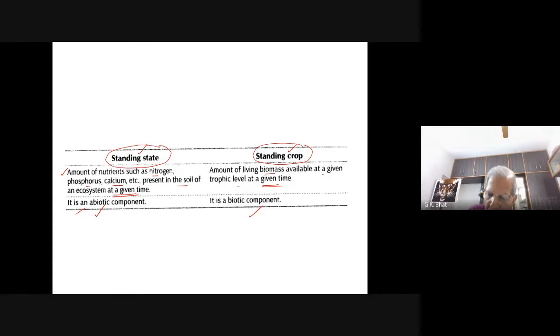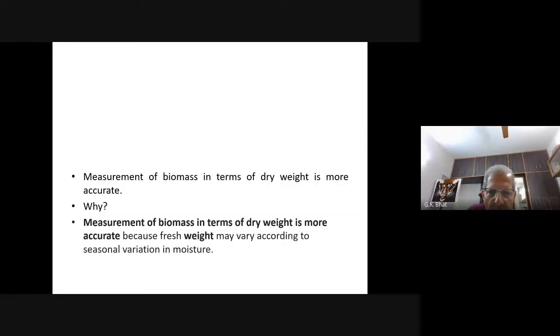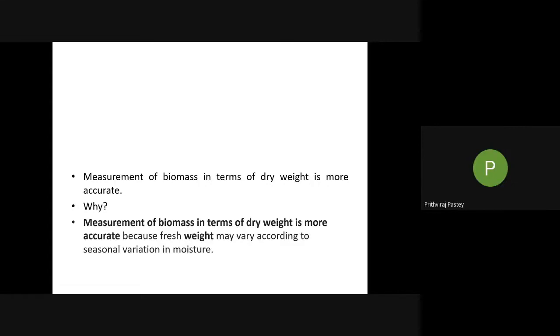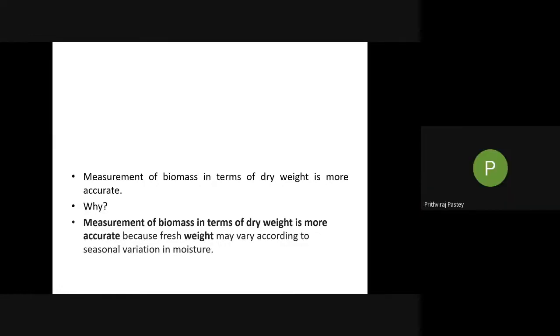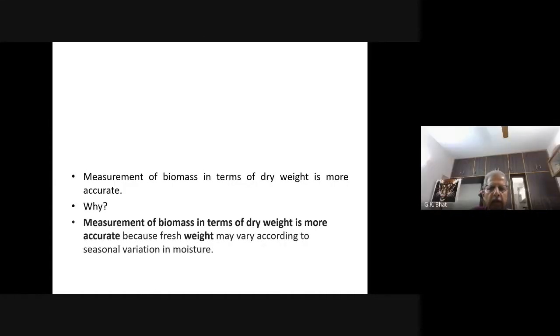Okay, clear? Prithviraj? Yes, sir. What is the difference between a standing crop and a standing state? Standing state is the amount of nutrients such as nitrogen, phosphorus, calcium present in the soil of an ecosystem at a given time. And standing crop is the amount of living biomass available at a given trophic level, at a given time.